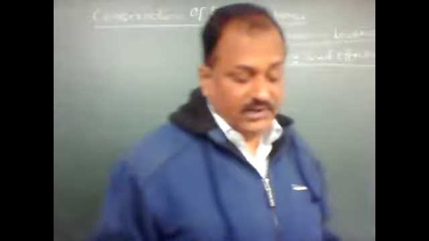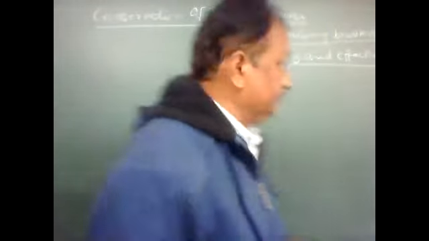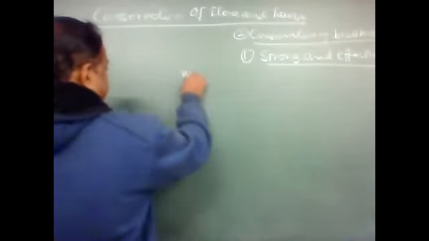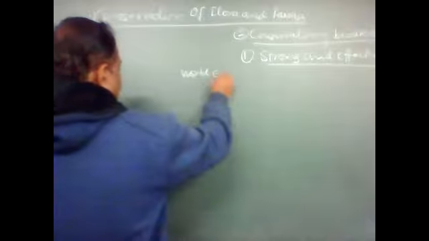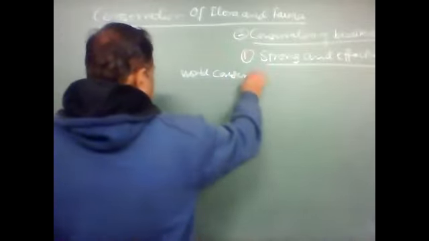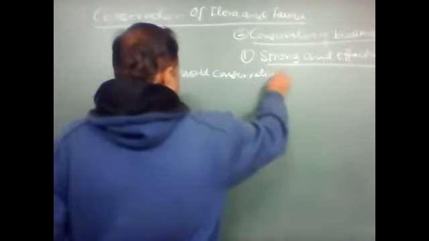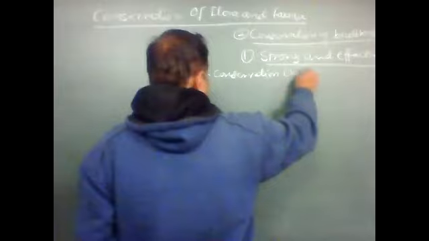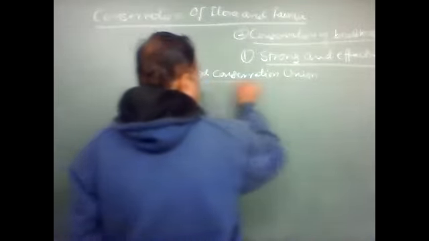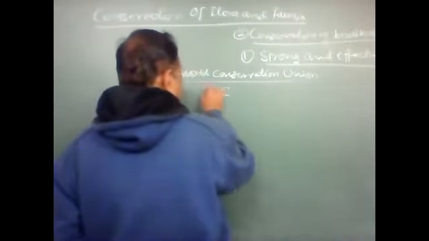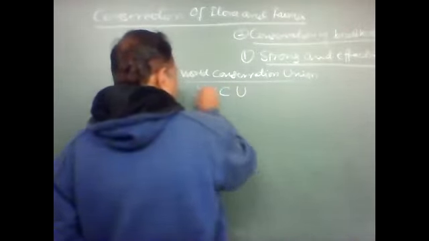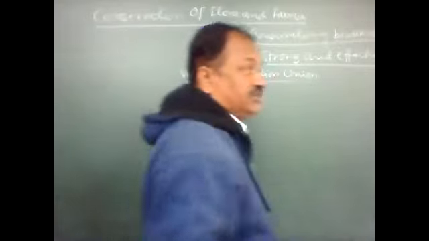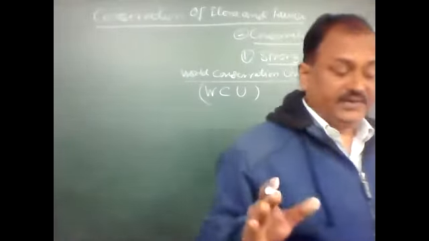World Conservation Union, WCU. So World Conservation Union helps different countries.